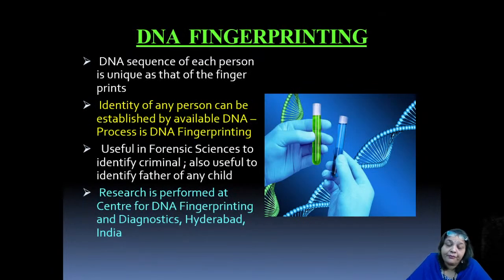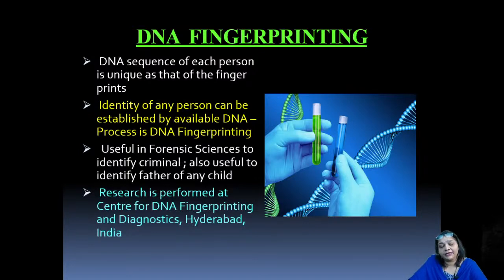Biotechnology also plays a very important role in DNA fingerprinting. Now, what is this DNA fingerprinting? Let us see in brief. The DNA sequence of each person is unique, like the fingerprints of that individual. The identity of any person can be established by available DNA, and this process is termed DNA fingerprinting.